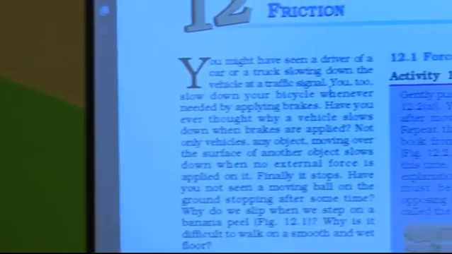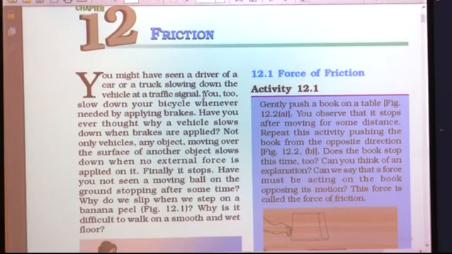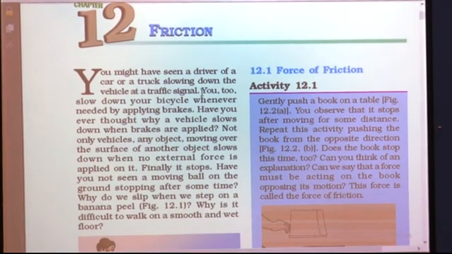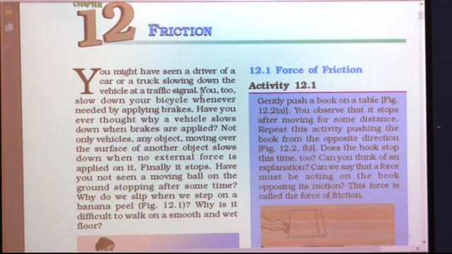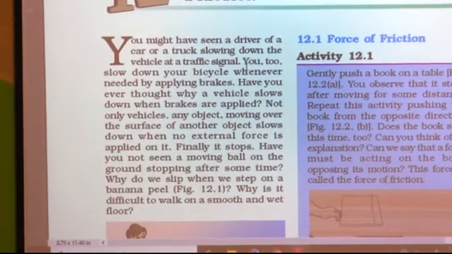You might have seen a driver of a car or truck slowing down the vehicle at a traffic signal. All of you must have observed that the driver of a car, truck or any vehicle, even your bus driver, slows down the vehicle at a traffic signal.